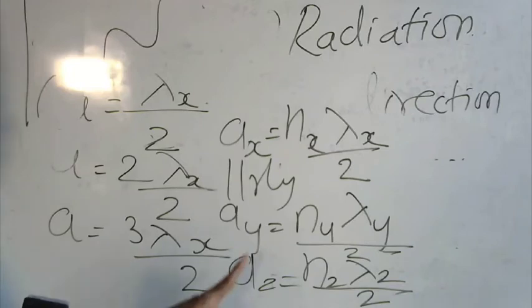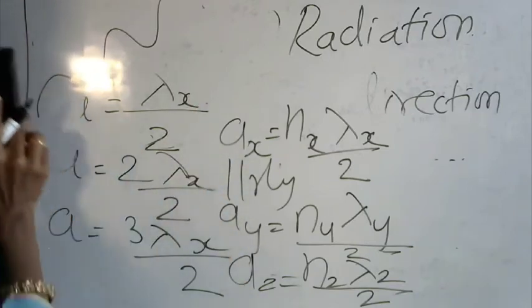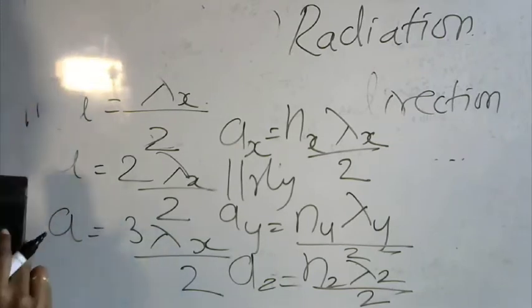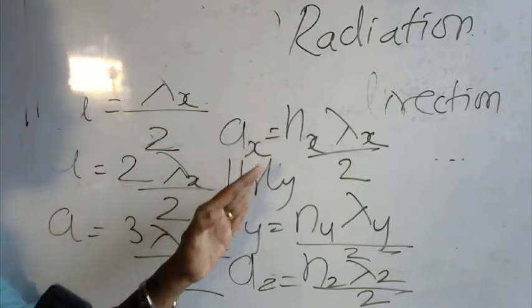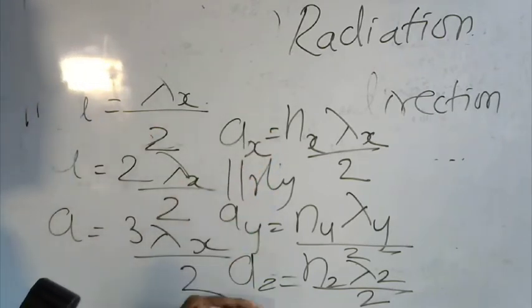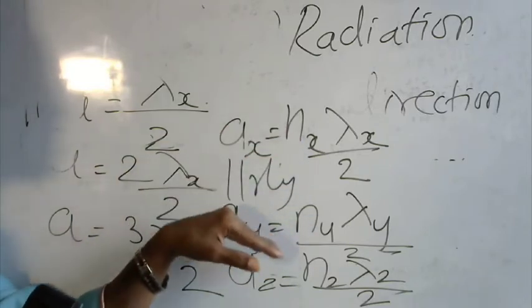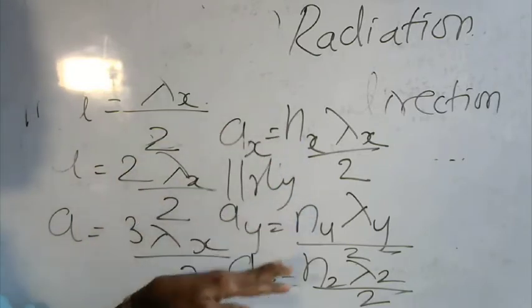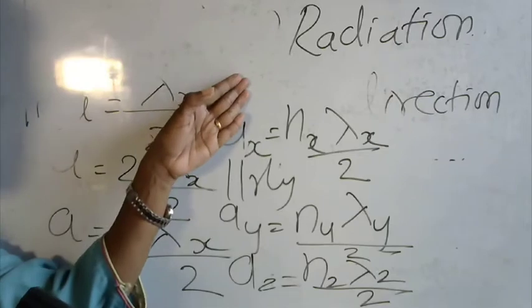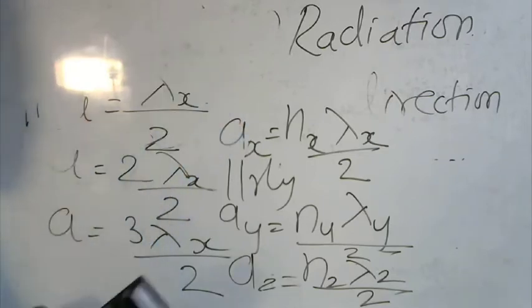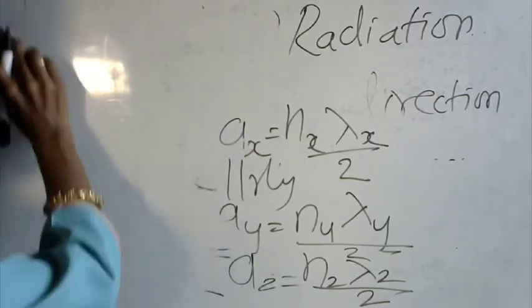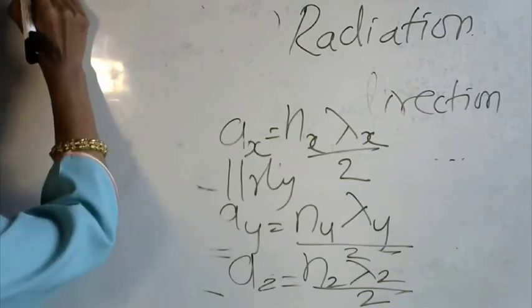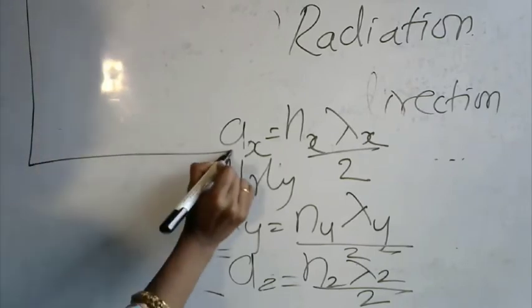Okay, so I'm going to put all these things together. Not only can the waves travel along x only, y only or z only, they can travel in between, along x and y, or y and z, or between z and x also. Say for example, look at this figure. I'm going to draw it like this.